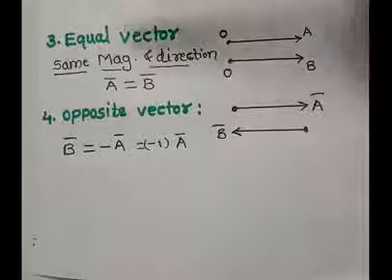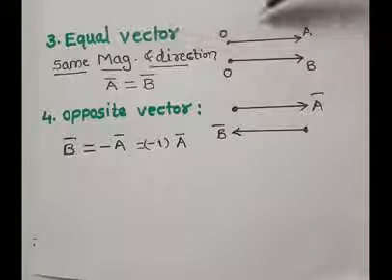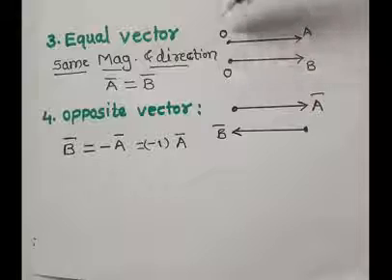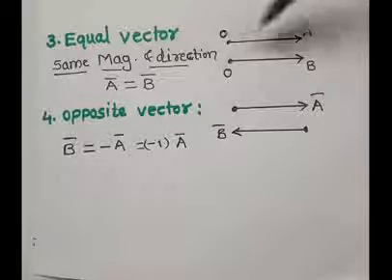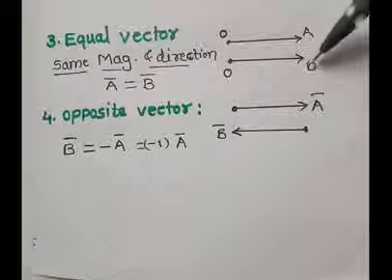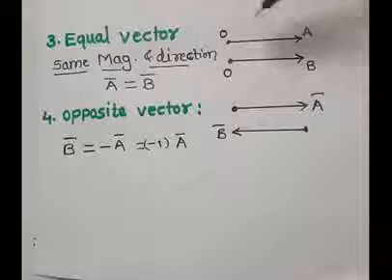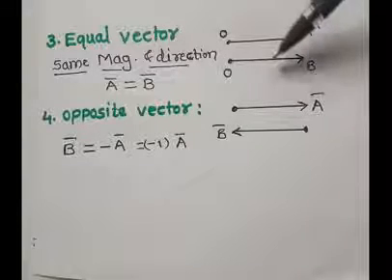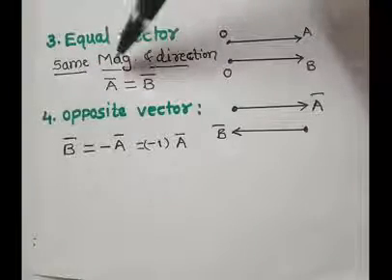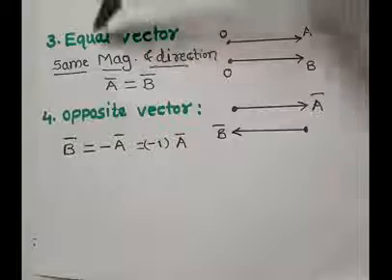Now, the next type of vector is the equal vector, which is shown in the diagram. Now, its explanation. Let us consider OA bar is one vector and OB bar is another vector. When the magnitude and the direction of these two vectors are the same, means same magnitude and same direction, then the vectors are called equal vectors.